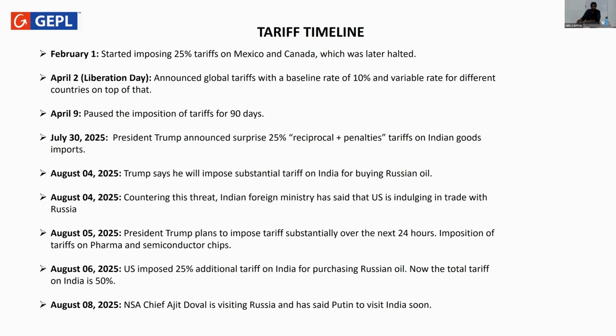furthermore, in counter to this threat, the Indian Foreign Ministry had said that the US is also indulging in trade with Russia. So this was like a bogus imposition on India itself, as the US as well as the European Union are purchasing Russian oil given the good rates and to support the economy overall.